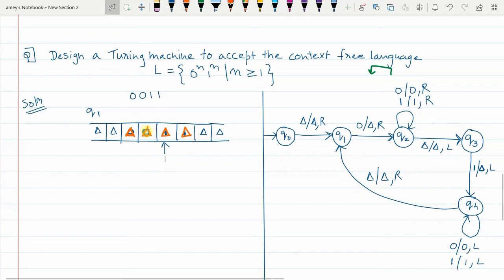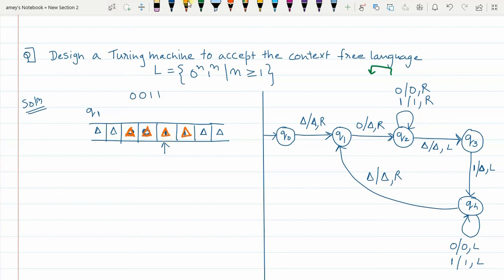There was delta, you replaced delta with itself in Q4 and moved to the right. You are in Q1 now, but in Q1 state, if 0 is encountered, that means another pair of 0s and 1s is there, then this iteration would start. But what is happening now? In Q1 state, the next element encountered is also delta. It means there is no pair which is left to be matched.